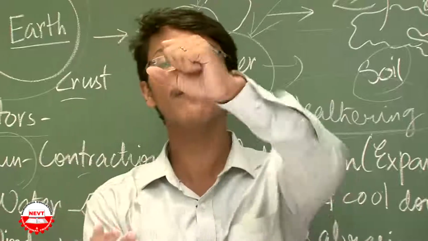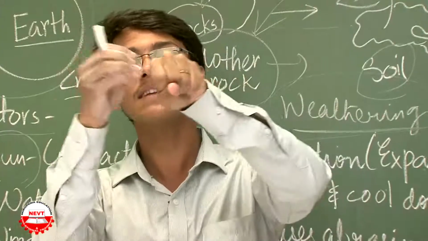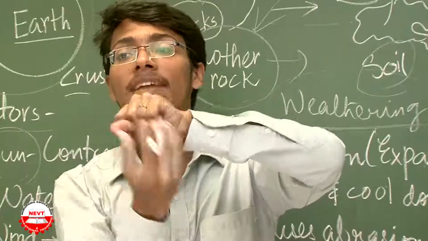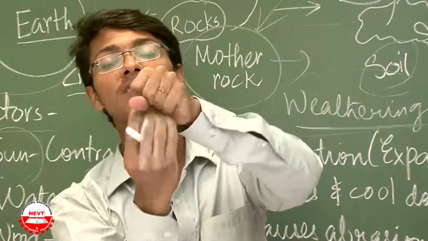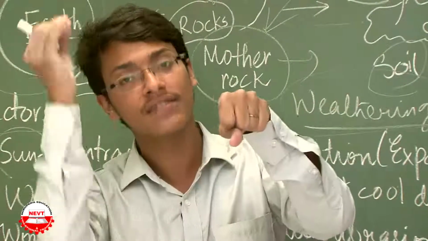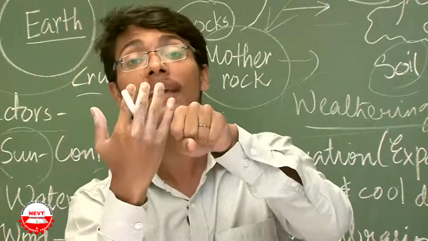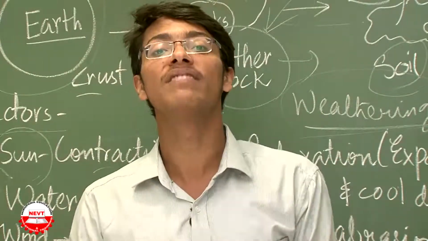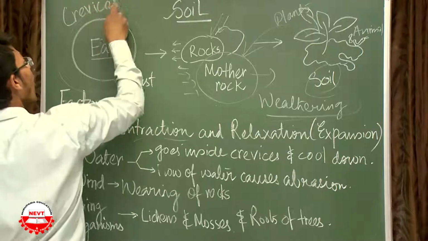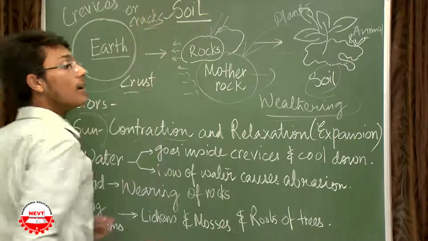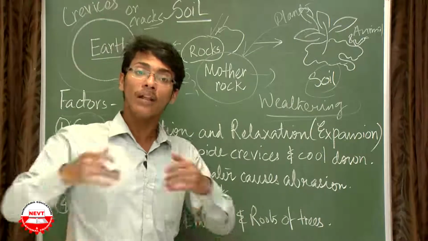Because say if this is the rock, this part is expanding, this part is again contracting. But it is not the case that all the parts of the rock will subsequently do the expansion and contraction at the same rate. The rate may vary, which means there will be development of crevices or cracks. The cracks or crevices will form.